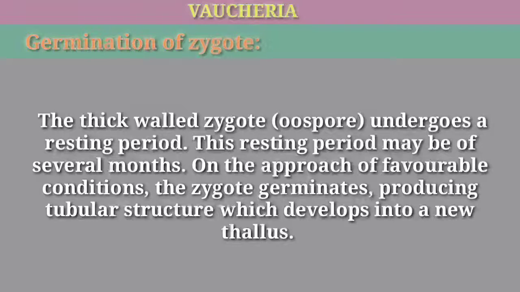Germination of zygote. The thick-walled zygote oospore undergoes a resting period. This resting period may be of several months. On the approach of favorable conditions, the zygote germinates, producing a tubular structure which develops into a new thallus.